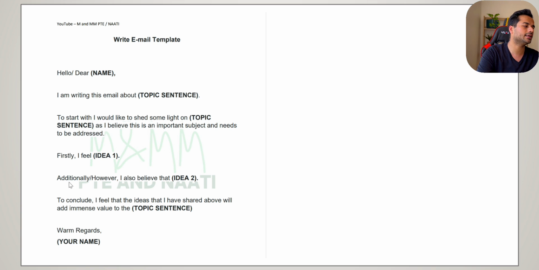If you look in this next sentence, I've used the word additionally / however. You have to pick any one of it, not both. Depending on how your ideas are, you might have to pick a different word. Since here both of my ideas are similar, both are positive, that means I would be using the word additionally. If my ideas were different, opposite, if one idea was positive and one idea was negative, in that case I would have used the word however. But in this case, both my ideas are positive, so I have to use the word additionally in between.